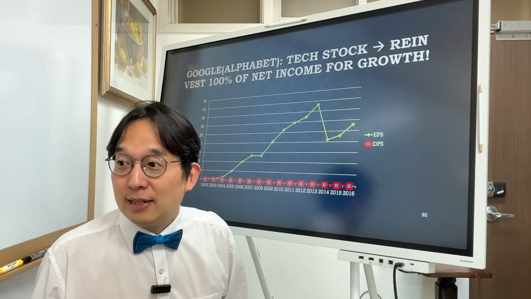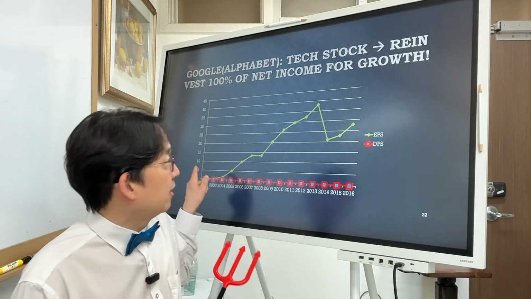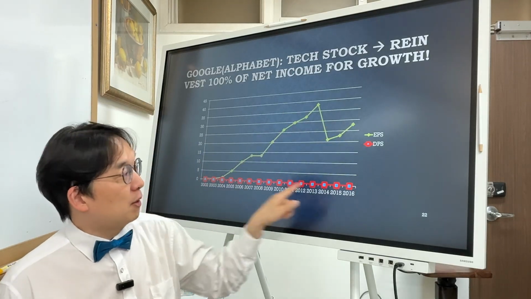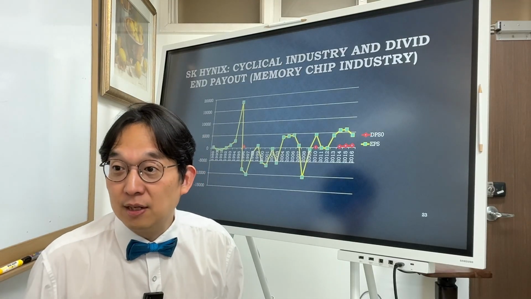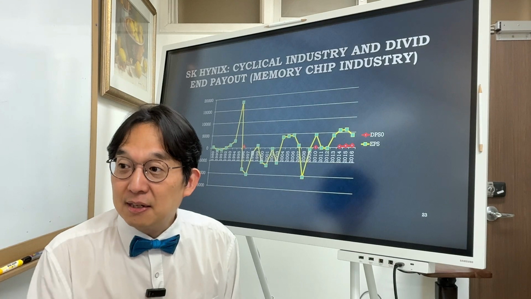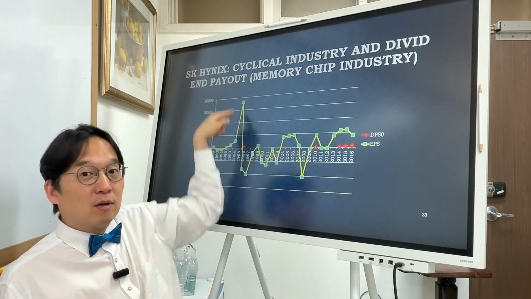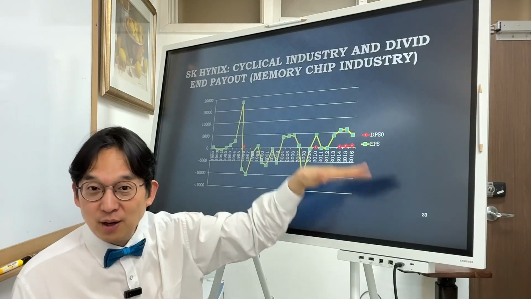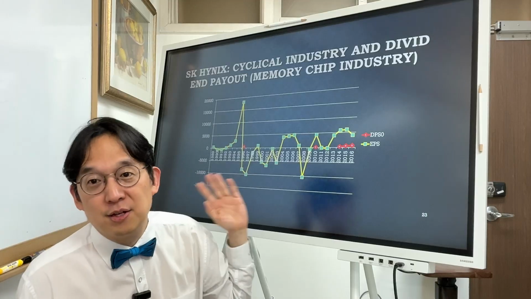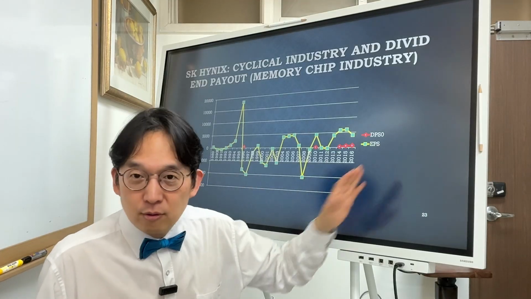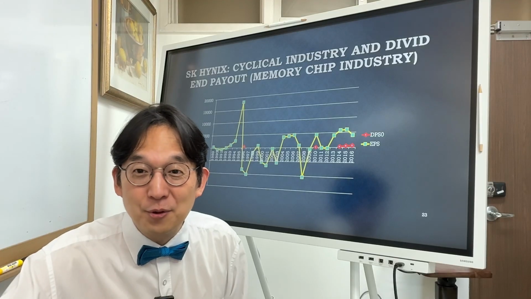Google, Alphabet, a tech stock, reinvests 100% of their net income for growth. You see that net income, EPS, dividend per share, zero. Okay, until 2016. SK Hynix, a cyclical industry with dividend payout, memory chip industries. Well, you see this drastic movement, right, of net income, and then the dividend. They seldom pay dividends. 2025, it's going to be fun to watch. Okay, let's do it in your homework.